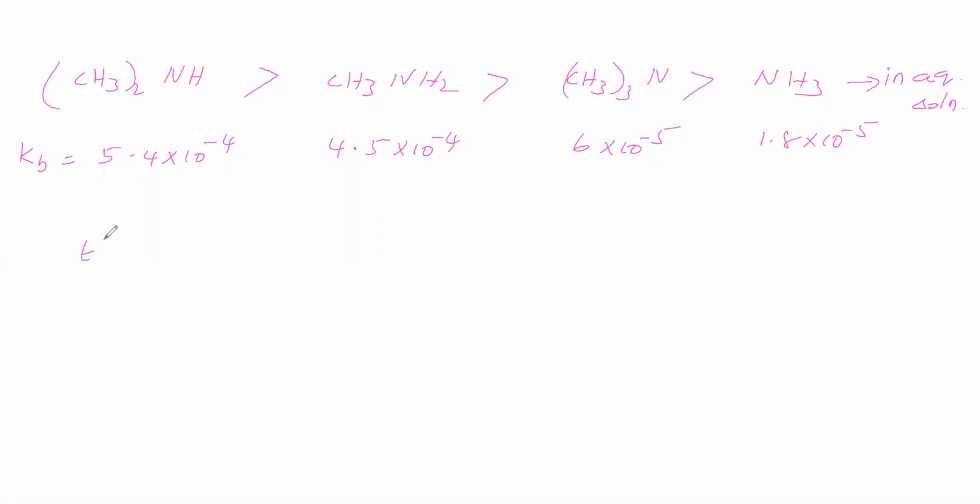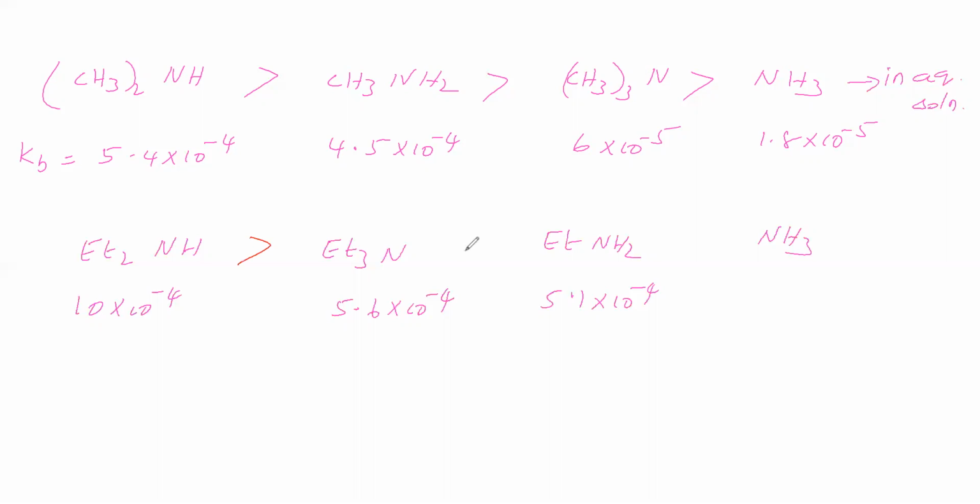Diethylamine: for this Kb is 10 into 10 to the power of minus 4. Then triethylamine: Kb is 5.6 into 10 to the power of minus 4. Then ethylamine: Kb is 5.1 into 10 to the power of minus 4. Then the ammonia value, you know it. Now we will see the order of basic strength.